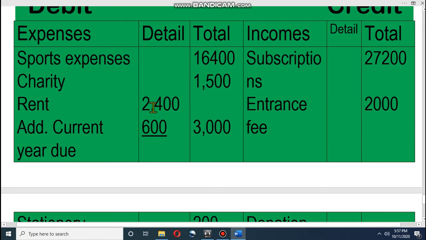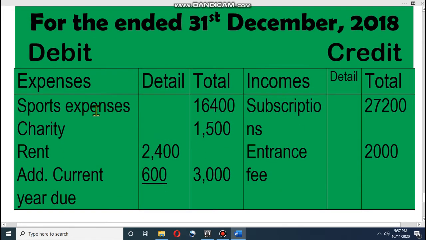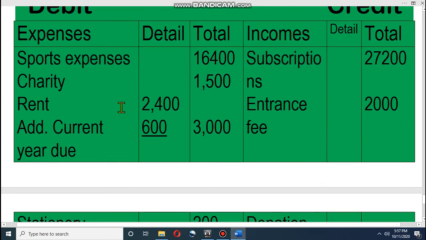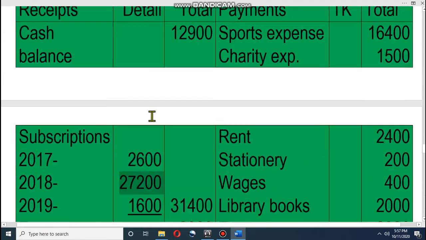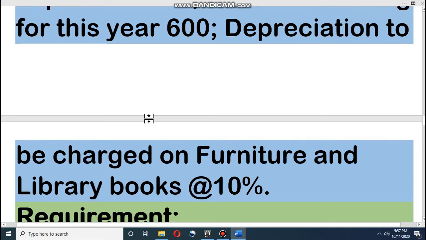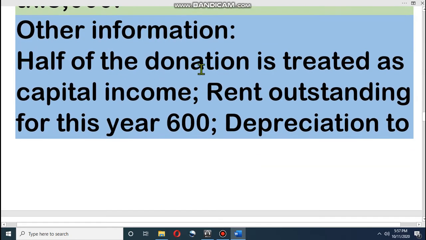Dear student, expenses: sports expense, charity, rent with current year due. Where is this current year due? Let's see the question. It must be in the other information. Other information: half of the donation is treated as capital income. Dear student, earlier I told that donation is generally capital income, but here it is told that half we will treat as capital income. That means half of the donation will be revenue income.